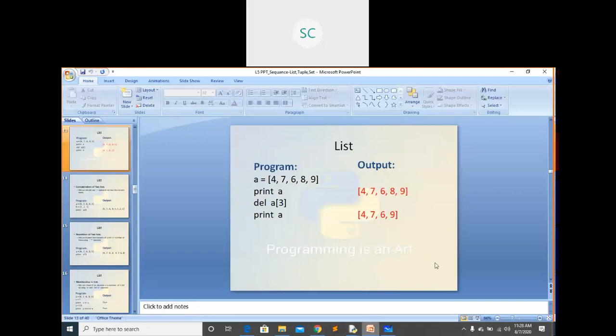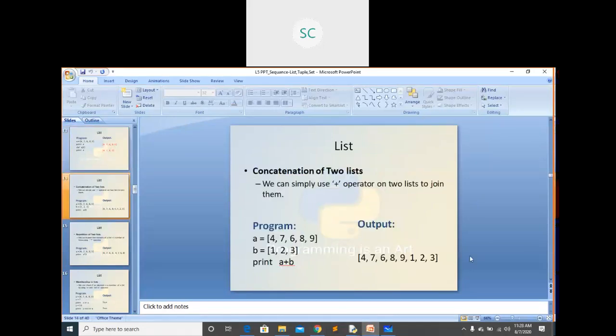Concatenation of two lists. Concatenating means you are just joining two lists. You can see here I have one list A and list B. Just use plus, the concatenation operator. Just use this operator, and both lists are joined together.